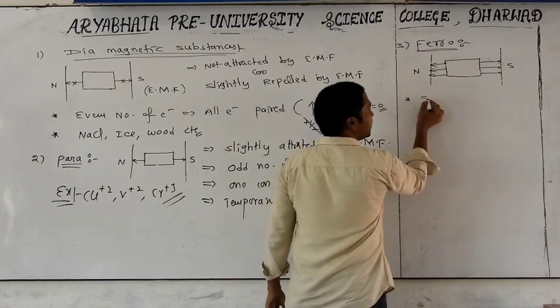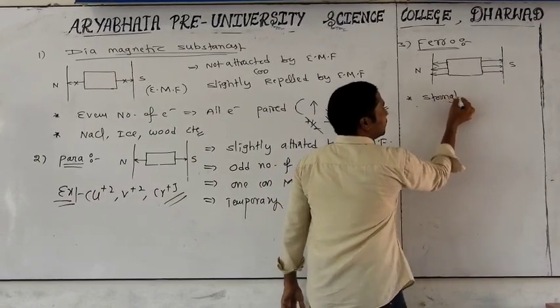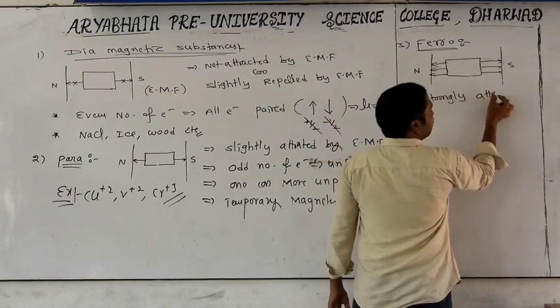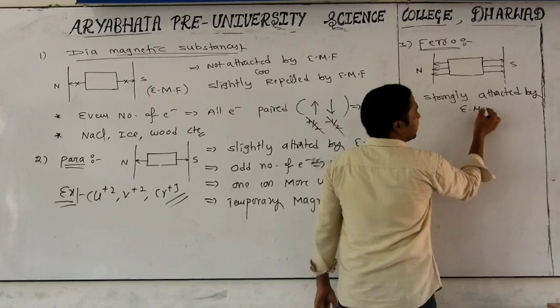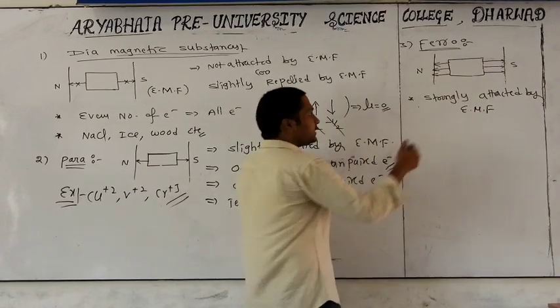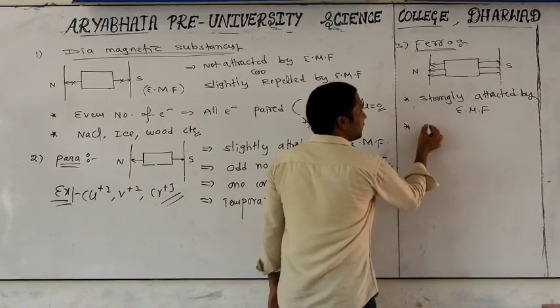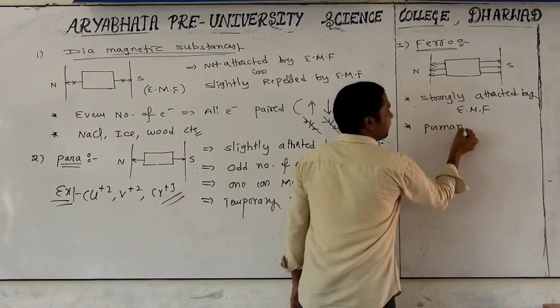Means it is strongly attracted by the external magnetic field. Yes, these act as permanent magnets.